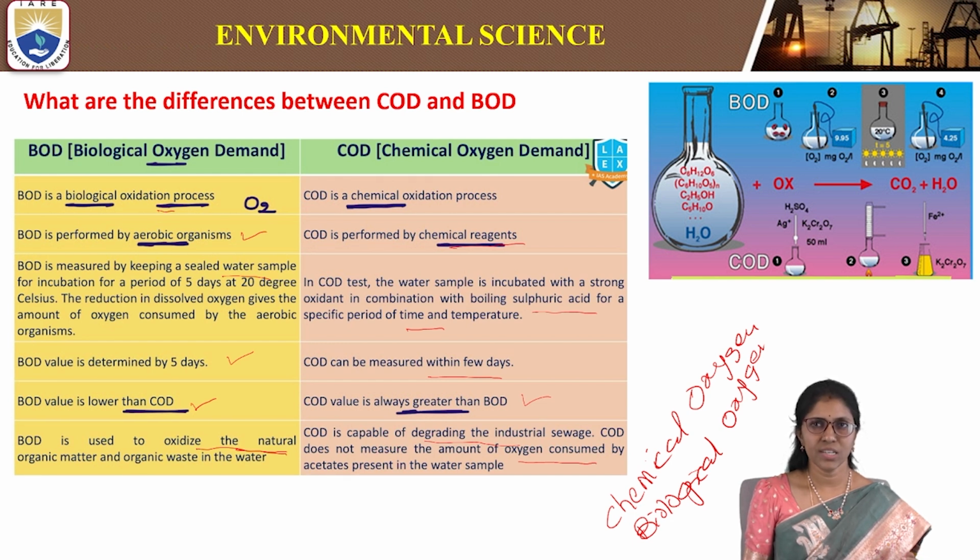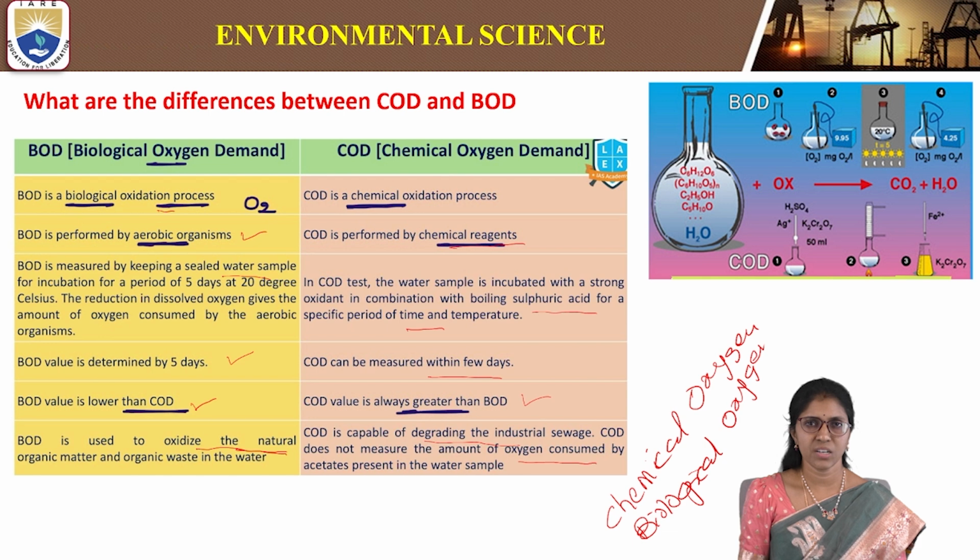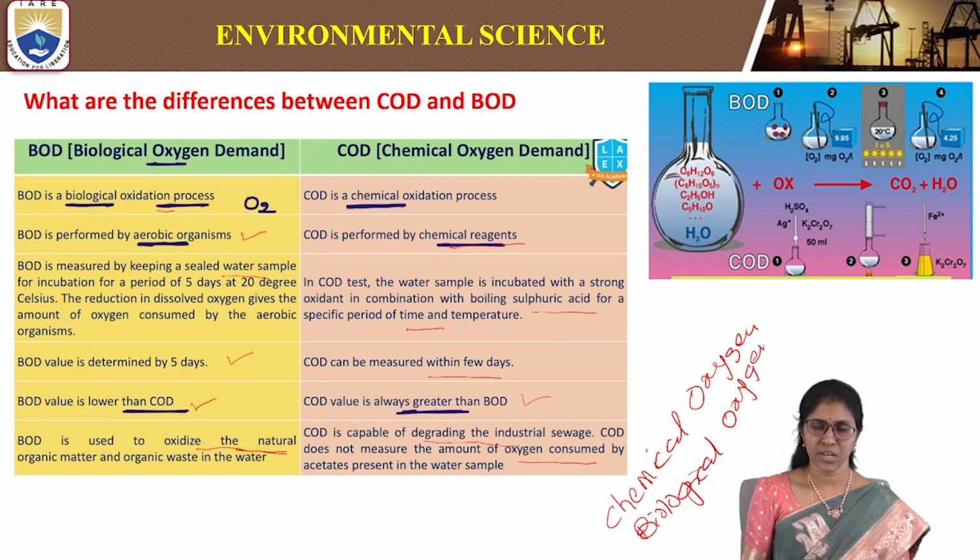Here COD is the chemical oxygen demand. In this, a chemical is used, like an oxidant, in the process for degrading the industrial sewage. In BOD, the biological oxygen demand, the organic matter or organic waste in water is oxidized by using aerobic microorganisms. So these are the differences between COD and BOD, chemical oxygen demand and biological oxygen demand.